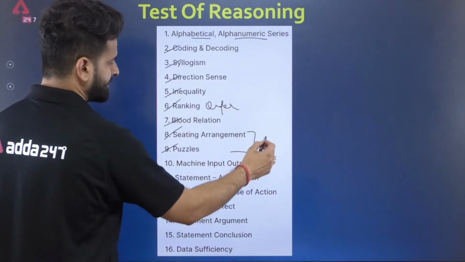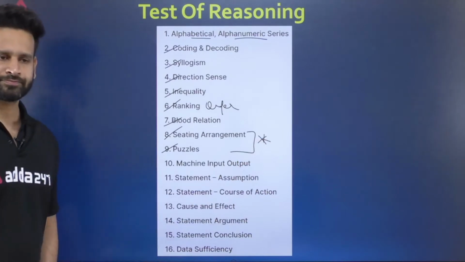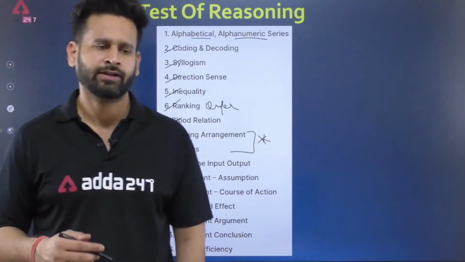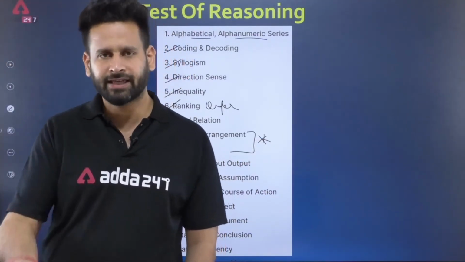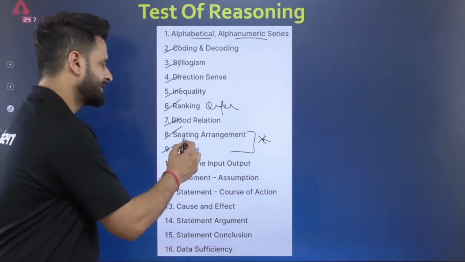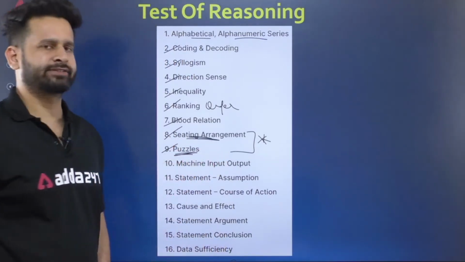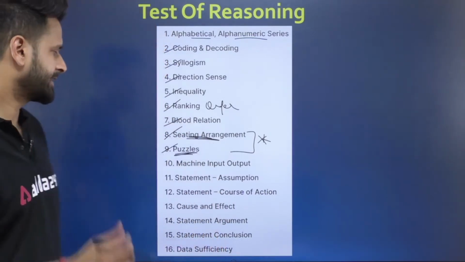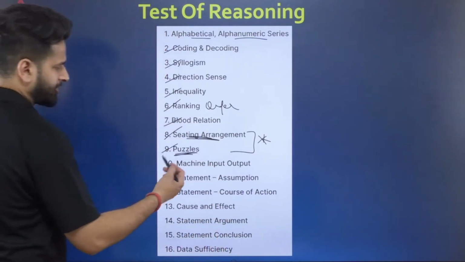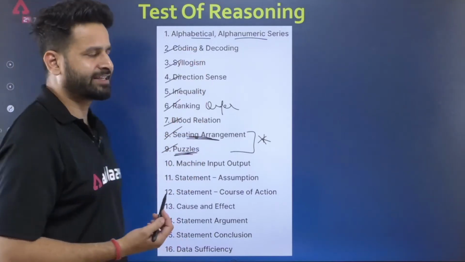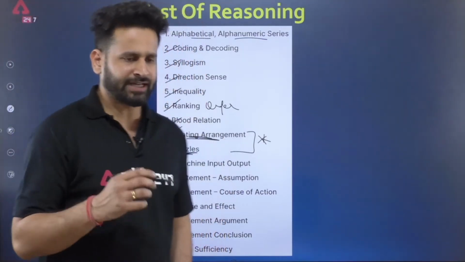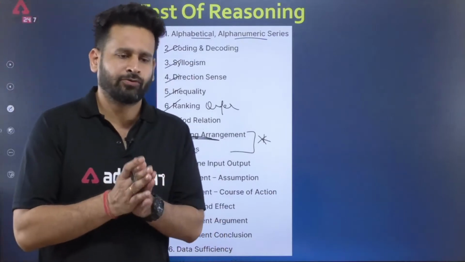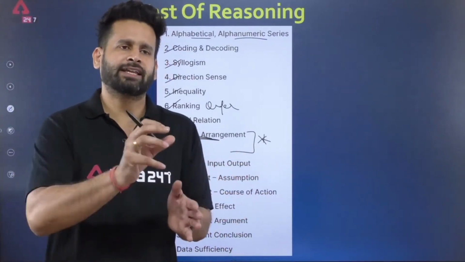Now these are of course an important part, be it of any exam, be it of regulatory bodies, be it of banking exams. This portion, that is sitting arrangement and puzzles, frames the majority of the questions, and it is important also, right? Apart from that, because this subject reasoning is asked only in phase 1, the examiner has a wide scope from where he can pick questions.